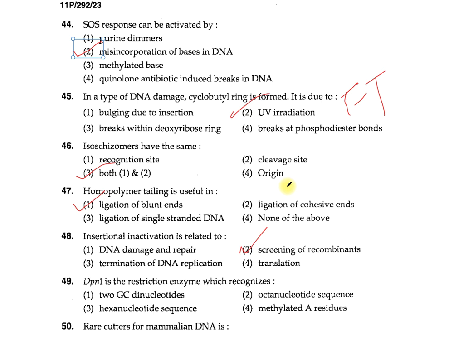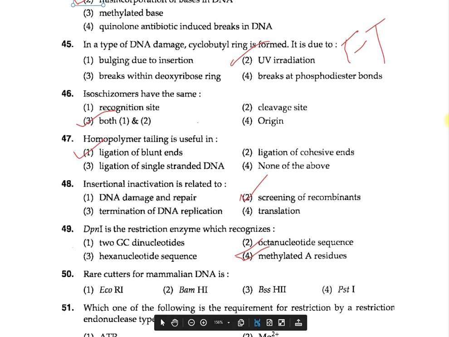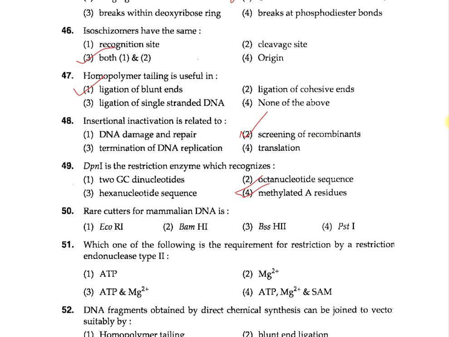Question number 49. DpnI is the restriction enzyme which recognizes: 1. 2-GC dinucleotides, 2. Octanucleotide sequence, 3. Hexanucleotide sequence, 4. Methylated A residues. Here the correct one is option 4, the methylated A residues. A stands for the adenine residues. These are the type 2 restriction endonucleases. They recognize the methylated adenine rather than the cytosine.